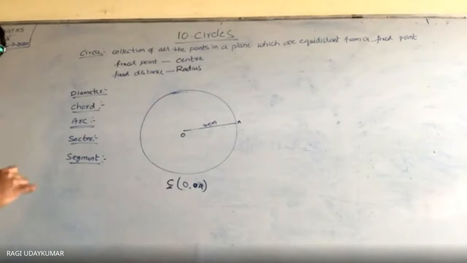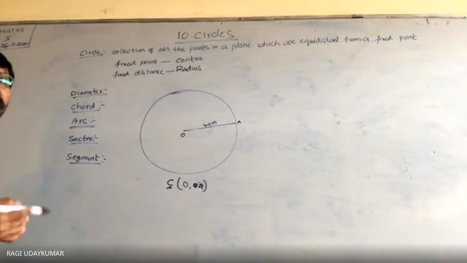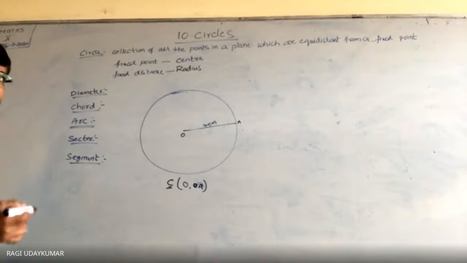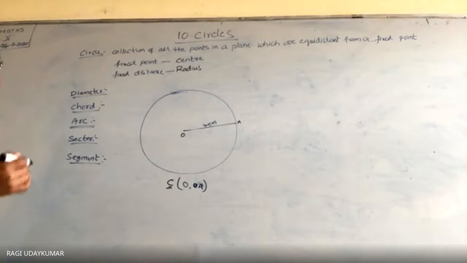These are the different terminology terms we are having in the circle: diameter, chord, arc, sector, segment.